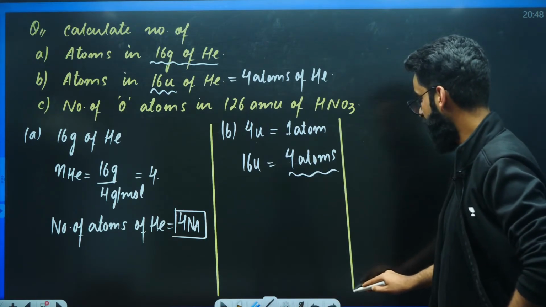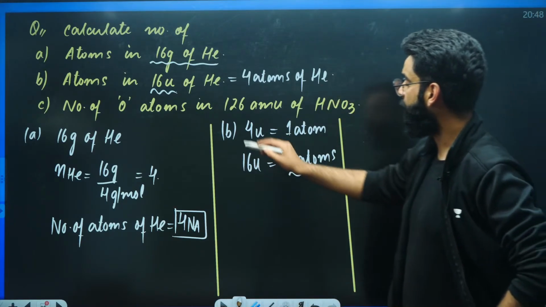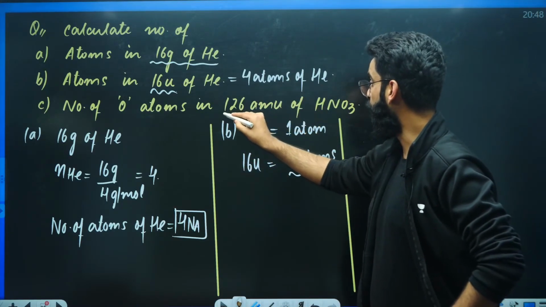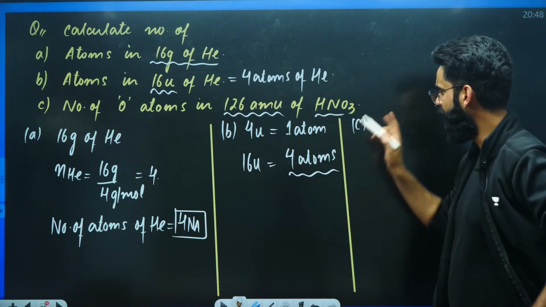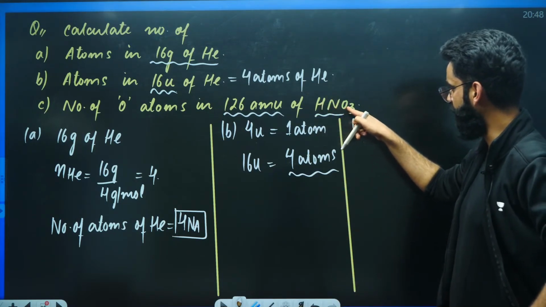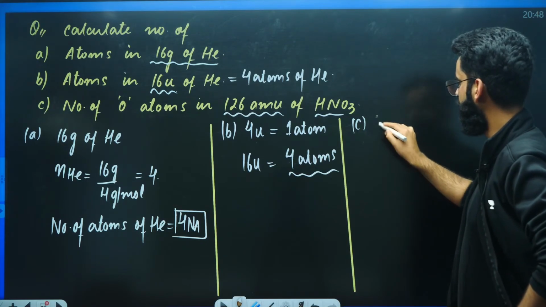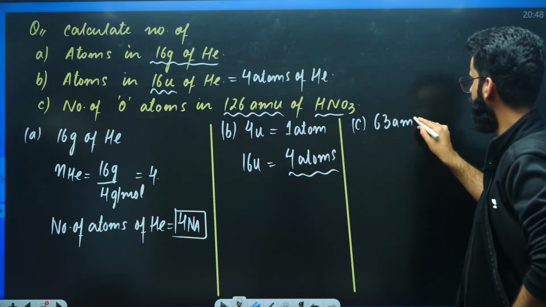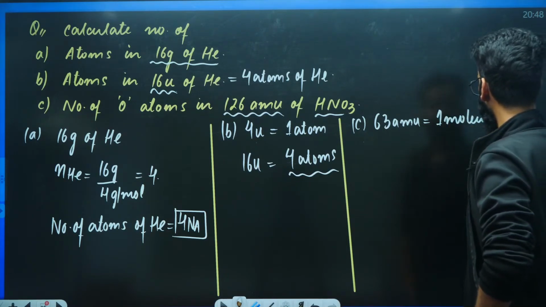That's something which we are supposed to calculate. Simple. The third one. Calculate the number of oxygen atoms in 126 AMU of HNO3. If I ask you what is the molecular mass of HNO3, you can calculate it. 1 plus 14 plus 16 into 3. That will be 63. 63 AMU is equal to 1 molecule of HNO3 basically.